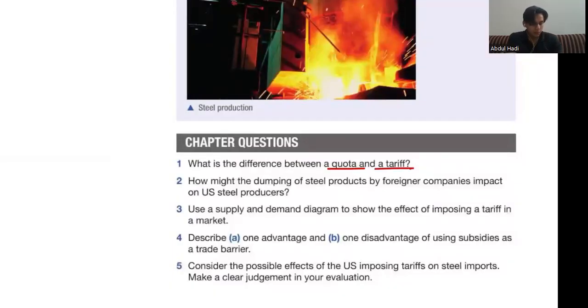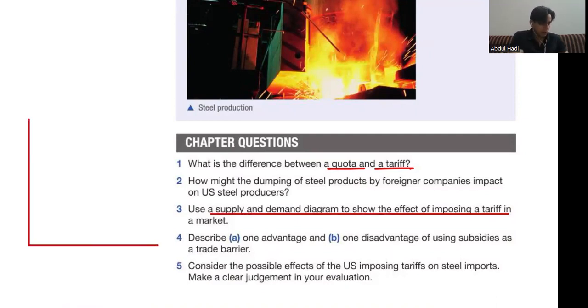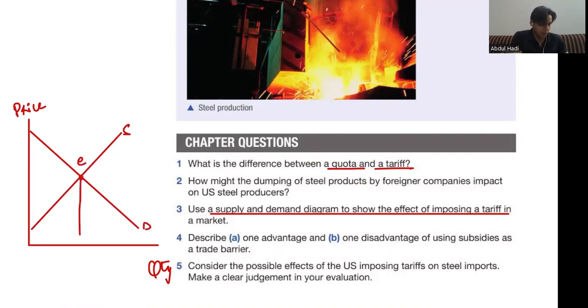Use a supply and demand diagram to show the effect of imposing a tariff in a market. Now it's very simple. If we draw a diagram, you can just look here. This is price on the y-axis. This is quantity on the x-axis. First, you have to show the basic equilibrium, like this: your axes, supply, demand, equilibrium E. This is the current quantity in the US and this is the current price level in the US, right?